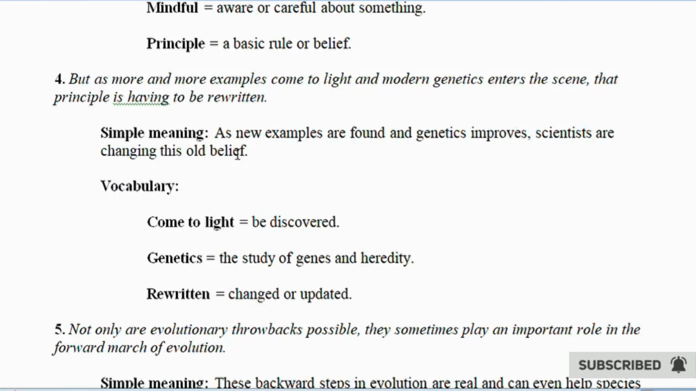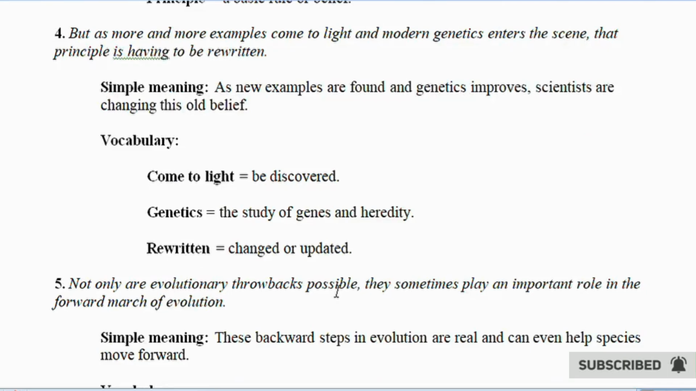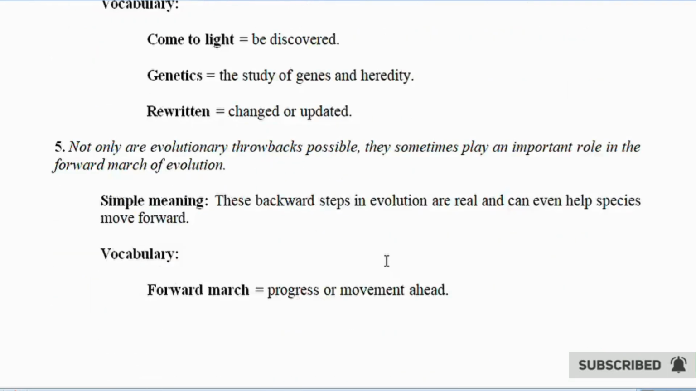4. But as more and more examples come to light and modern genetics enters the scene, that principle is being rewritten. Simple meaning: as new examples are found and genetics improves, scientists are changing this belief. Vocabulary: come to light equals be discovered. Genetics equals heredity. Rewritten equals changed or updated.